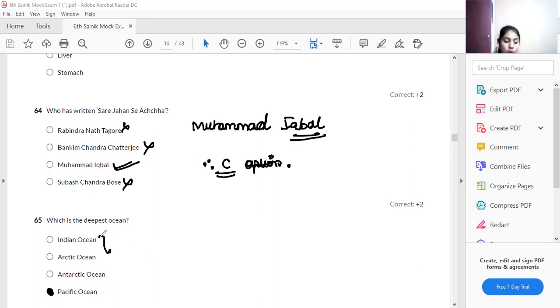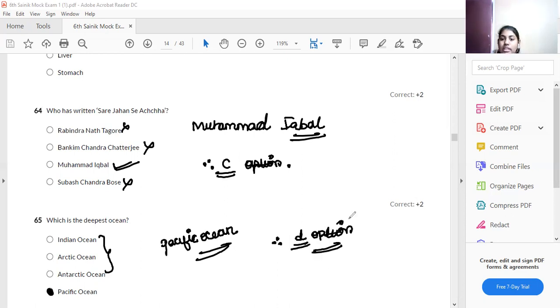When compared to the others, the Pacific Ocean is the largest and deepest ocean in the world. Therefore, option D is your answer. Understood now? We'll move on to the next one.